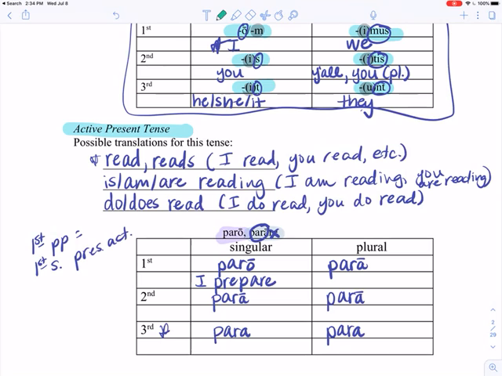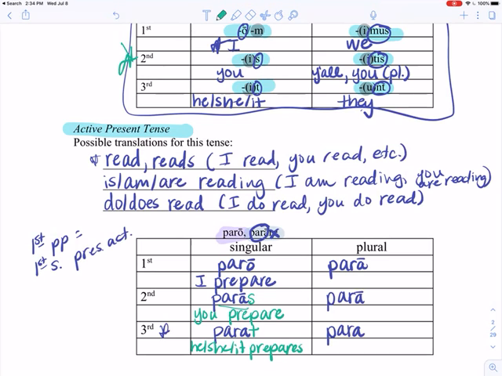So now we're going to take those circled endings from above, okay, right up in here, and we're going to add them down here, okay. So for para in second singular, I'm going to add S. Okay, so I have paras. And so this means you prepare. Okay. For third singular, I'm going to add T, parat. And so now I'm going to say he, she, or it prepares.